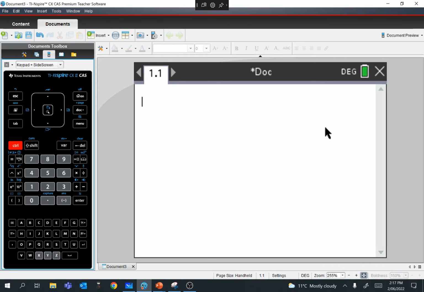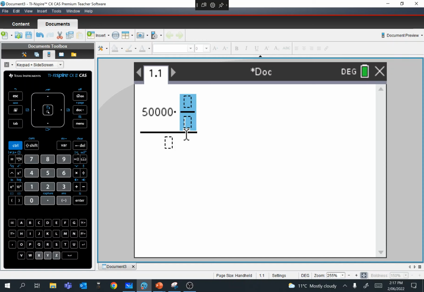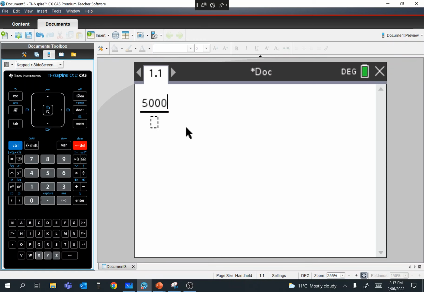Okay, I'm going to use our fraction button here. And I'm going to go 50,000 multiplied by. Oh, beg your pardon, I don't need the fraction because it's an annual rate, so I'm not dividing. I can just go times 0.064.